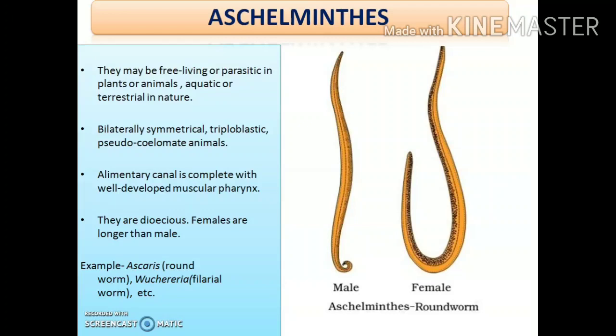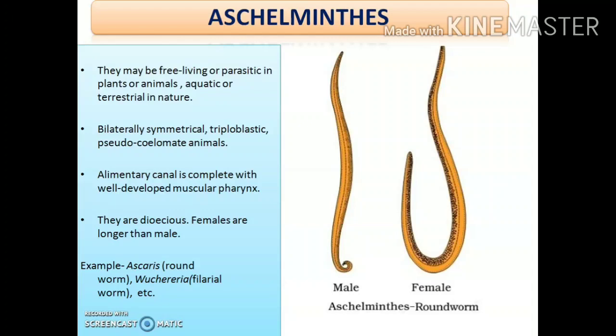Okay, next, they are pseudocoelomate animals. So you have to remember this. These are the only animals which are pseudocoelomate in nature. That is, they have a pseudocoelom or a false coelom or a false body cavity. Why is it termed as pseudocoelom?